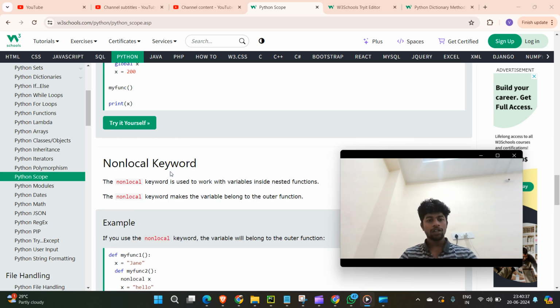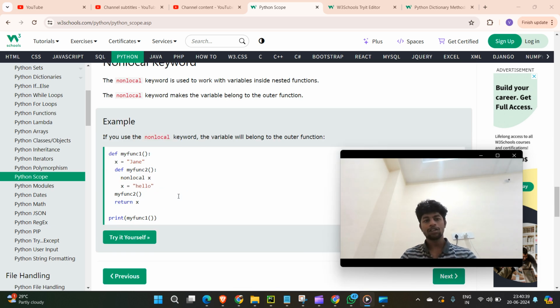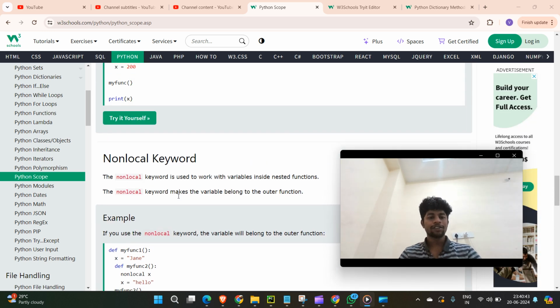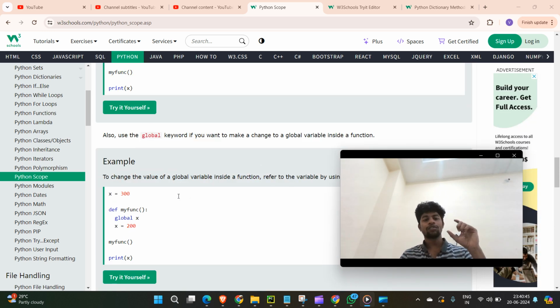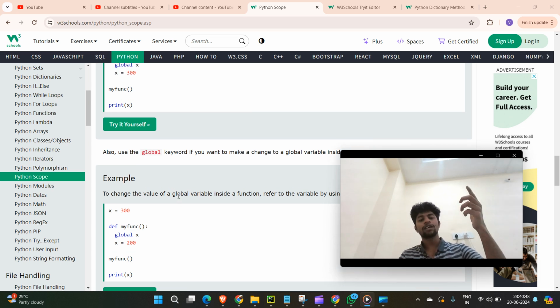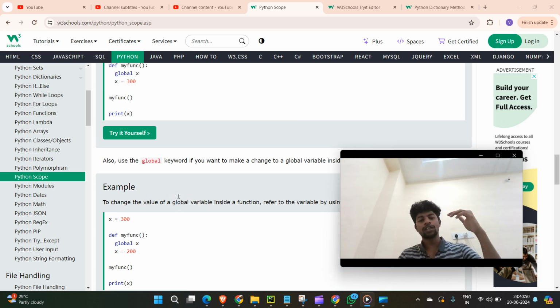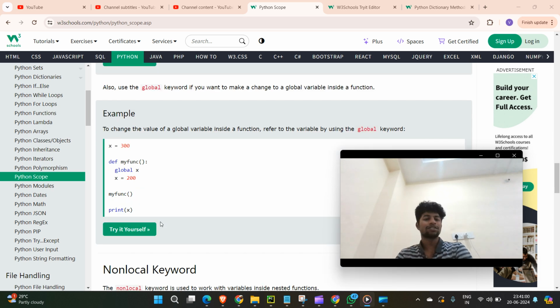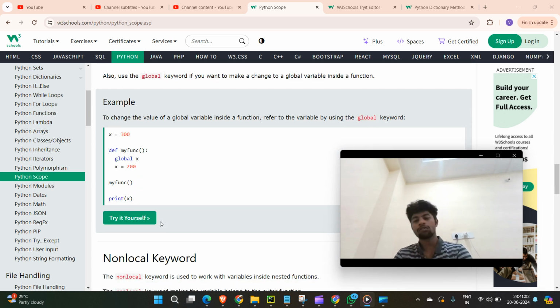So non-local, these things are like local, global. I already covered this method. If we give it outside of any particular function, then that's the global. For the def my function, x is the global variable inside the next function. You can check this one.